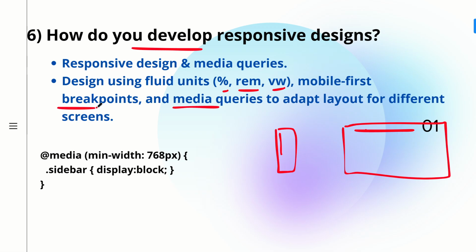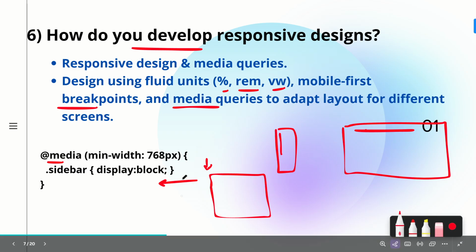A few libraries like Bootstrap and Tailwind CSS offer a mobile first approach, so mobile first breakpoints. And we can make use of media queries to adapt layouts for different screens. This is how we make use of a media query. We have to write @media, and then we write min-width. So what is min-width? If this is your larger screen, then min-width means that at least this much width should be there. So below this width, your CSS wouldn't work.